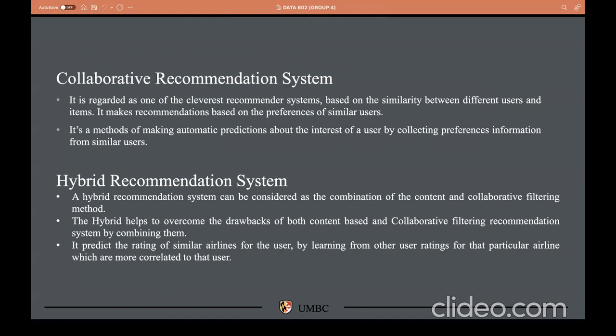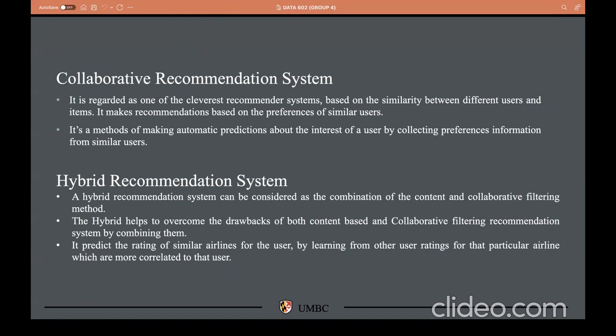Collaborative recommendation system. As you can see, there are many flaws in the content based recommendation system, where the user's past history has not been taken into consideration. Only the present content of the user has been taken to recommend to him. But when it comes to the collaborative recommendation system, it also makes sure the user's past history is taken into consideration, like what kind of music he likes to listen to, or which particular airlines he has preferred in the past.